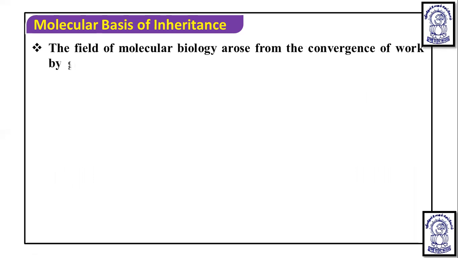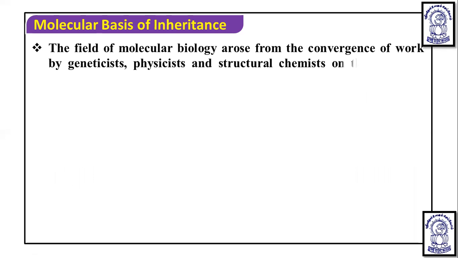It is a field that arose from the convergence of the work of geneticists, physicists, and structural chemists. Geneticists were studying genetics, mainly inheritance and its expression. Physicists and structural chemists were doing detailed molecular studies. Due to the convergence of all these different thoughts on the structure and function of genes, molecular biology arose.